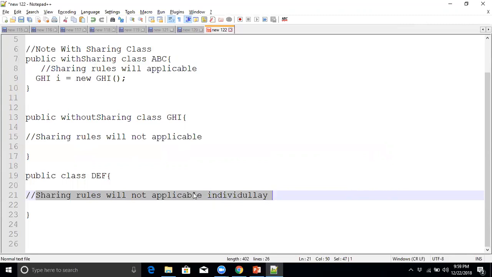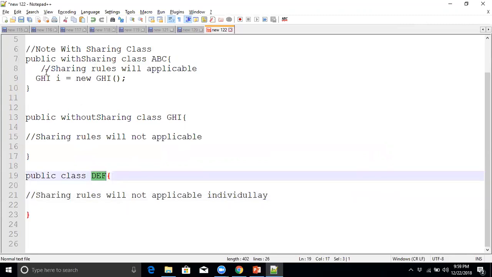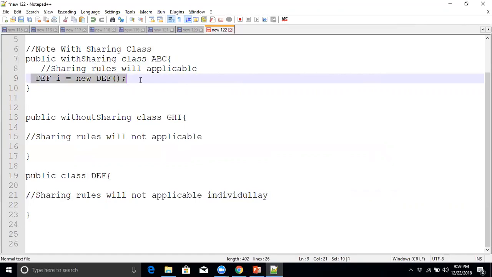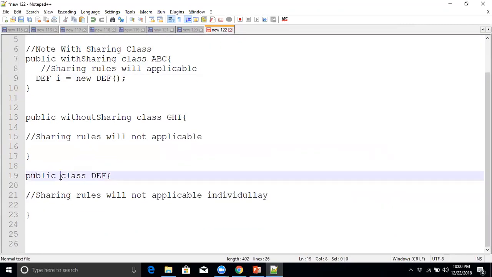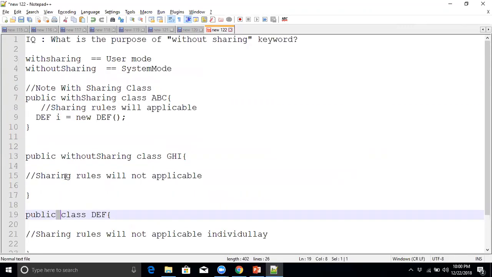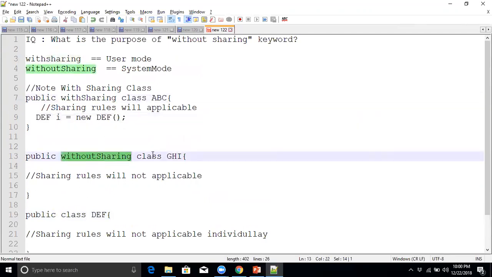For example, now I will call this df class in the with sharing class. Then will this class run in user mode or system mode? That is the purpose of the without sharing keyword in the class. If you are not specifying any keyword, this class also acts like without sharing when run individually. But if you call this class in the with sharing class, it will run as with sharing only. If we specify the keyword, then this class will run in system mode.